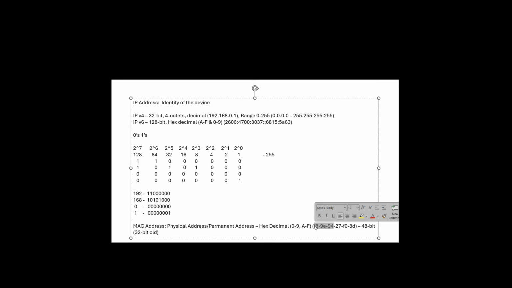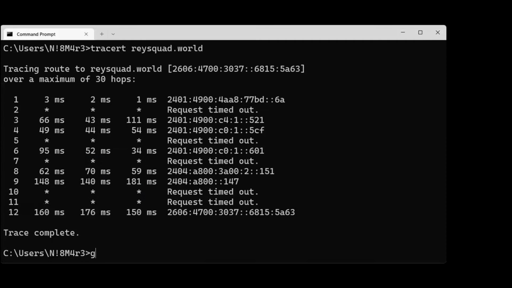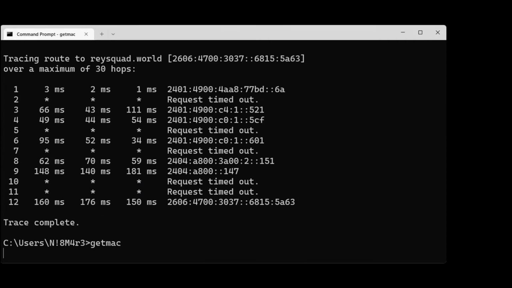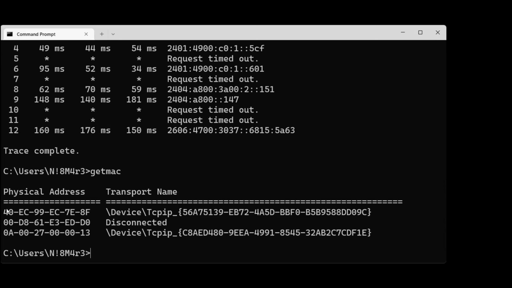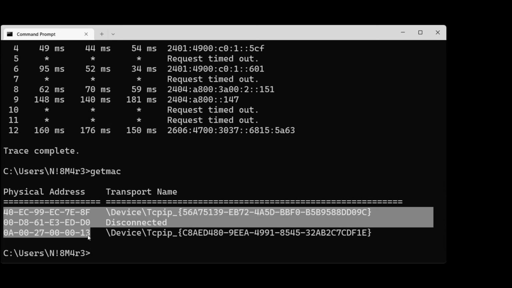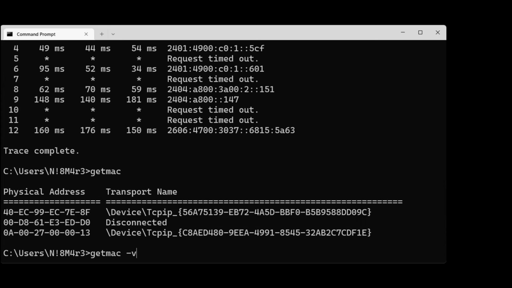Let me show you how to identify the MAC address of the device. Open the command prompt, and if you type the command getmac and hit enter, it is going to display the MAC addresses. Here it is showing 3 MAC addresses, but we don't know which interface each one belongs to. For that, if you use getmac -v and hit enter,